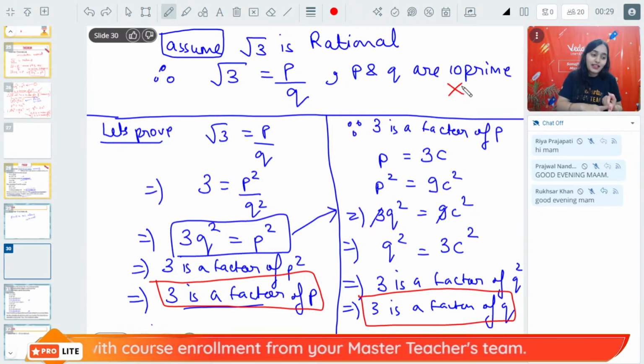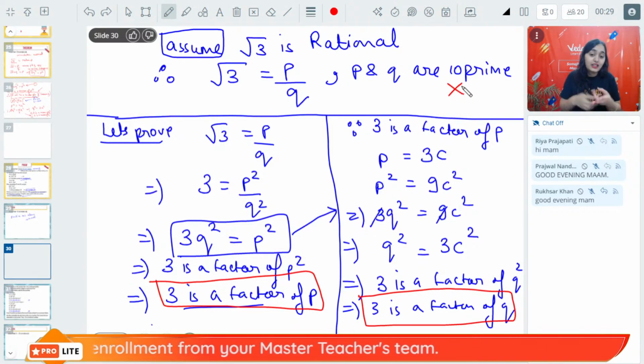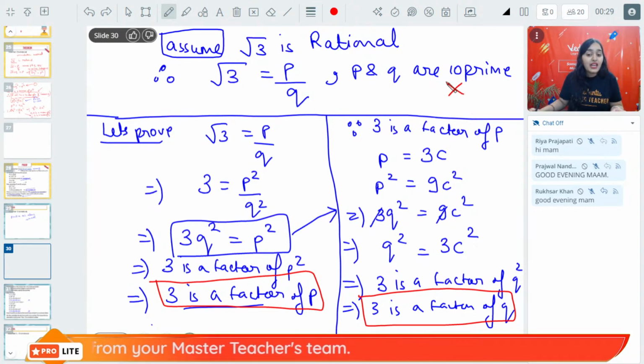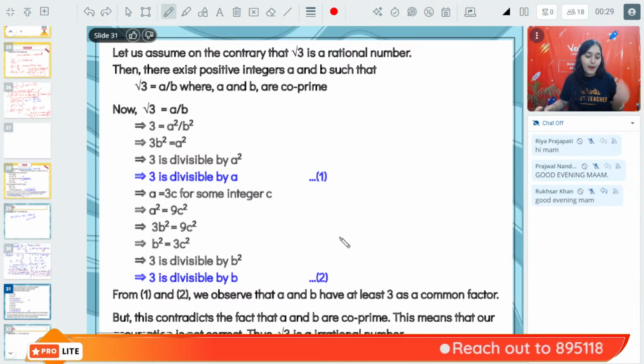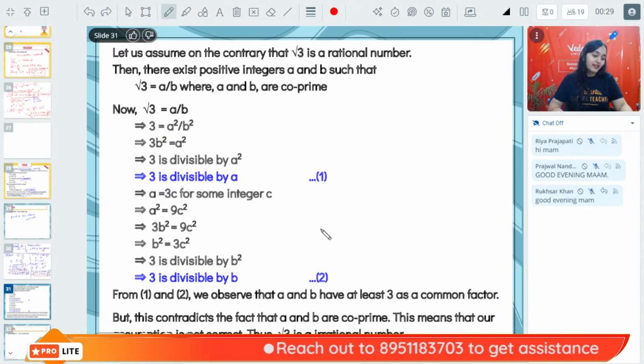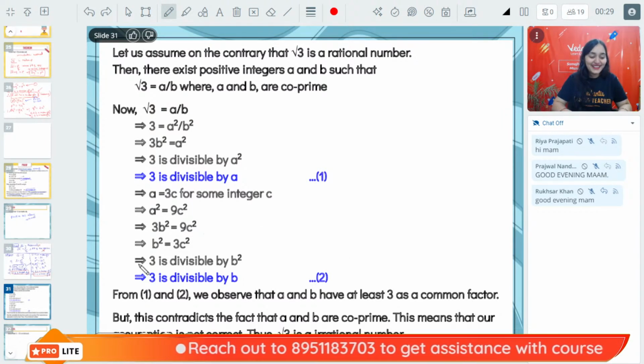P is having a factor 3. Q is also having a factor 3. That means they are not co-prime. If they are not co-prime, they are not rational. Therefore, root 3 is a rational number. Understood? Crystal clear now? Wow, wow. Very happy to know that.